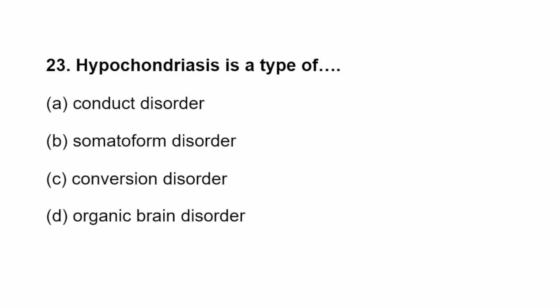Hypochondriasis. Next question. Hypochondriasis is a type of A. Conductive disorder. B. Somatoform disorder. C. Conversion disorder. D. Organic brain disorder. So, B. Somatoform. What is the meaning of somato? Somato means physical or body. This is one type of physical illness caused by psychological thinking. So hypochondriasis comes under the somatoform disorder.